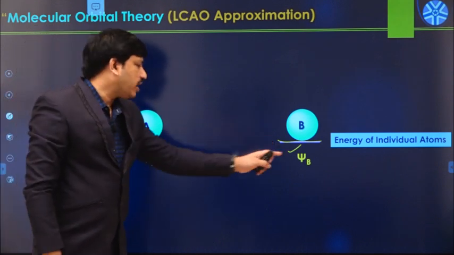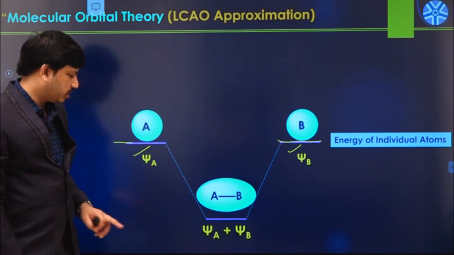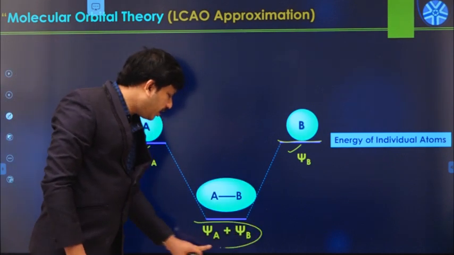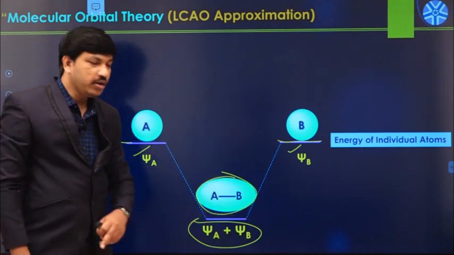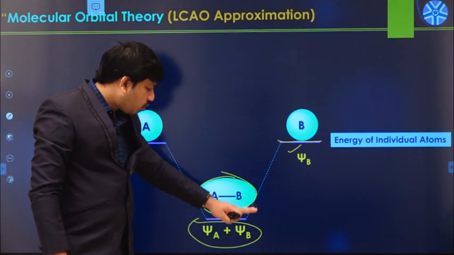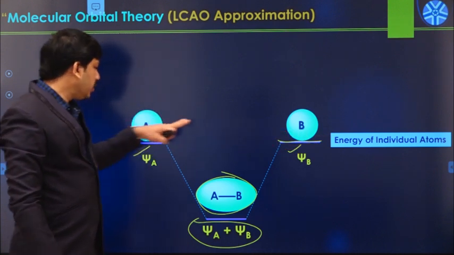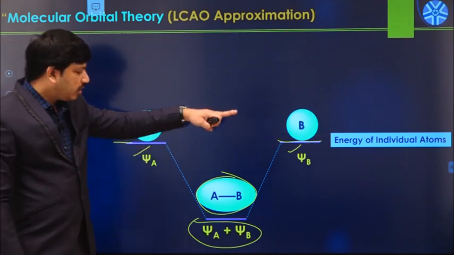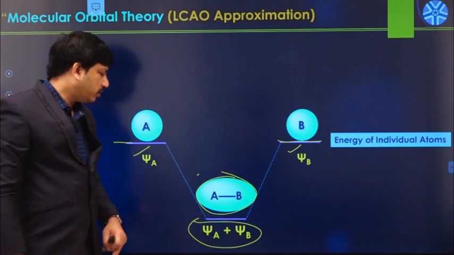Whenever these two psi functions undergo linear combination by addition, a bonding molecular orbital forms like this. This bonding molecular orbital has lower energy when compared to the corresponding atomic orbitals.